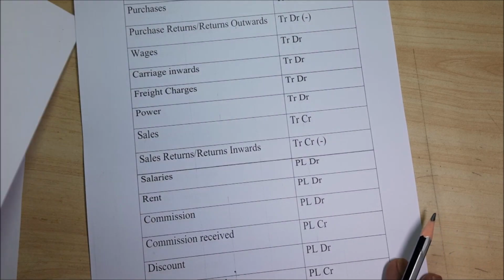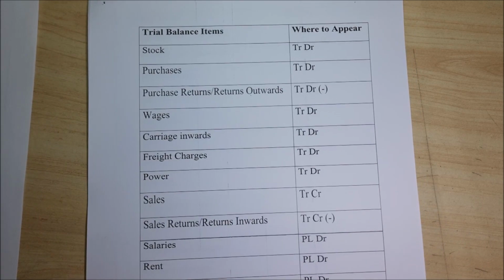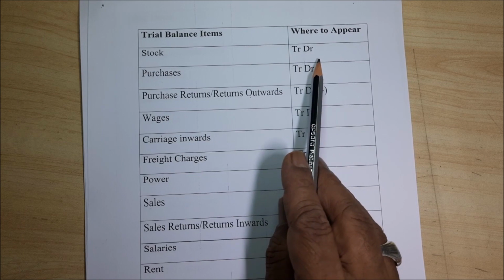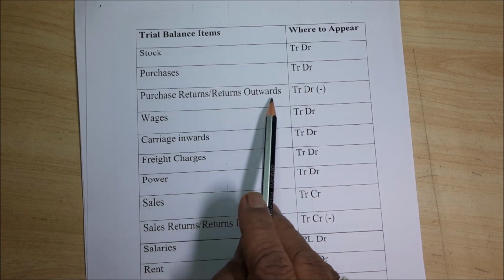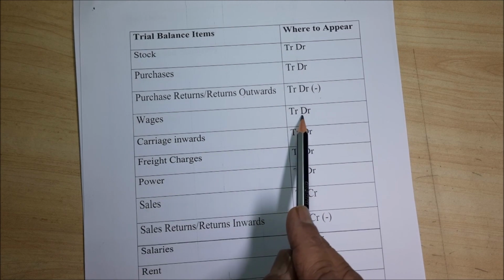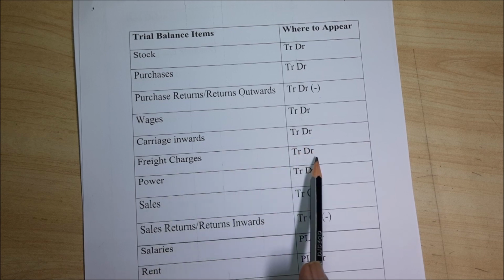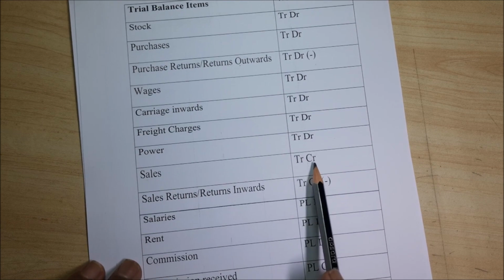final accounts. Now, what are the items that you usually get in your final accounts? I have written many items. Just see: stock, TRDR; purchases, TRDR; purchase returns, written as returns outwards, TRDR minus; wages, TRDR; carriage inwards, TRDR; freight charges, TRDR; power, TRDR; sales, TRCR.